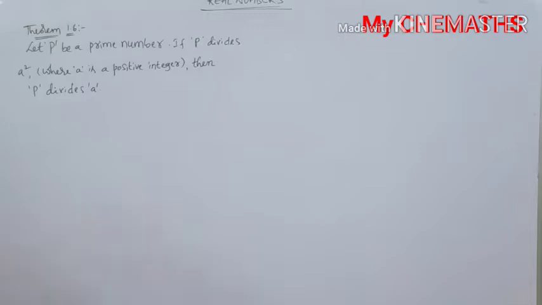Now see the proof. Here p is a prime number, and p divides a square.